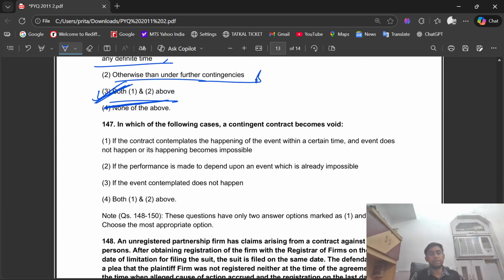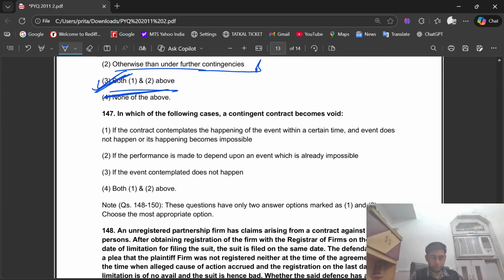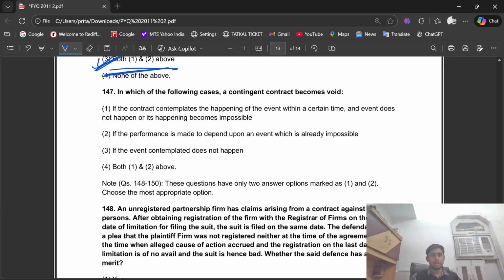Question number 147. In which of the following cases does a contingent contract become void? The right answer is first, that is, if the contract contemplates the happening of the event within a certain time and the event does not happen or its happening becomes impossible. So the right answer is first.